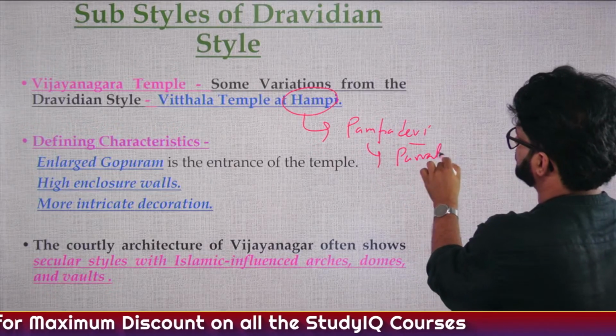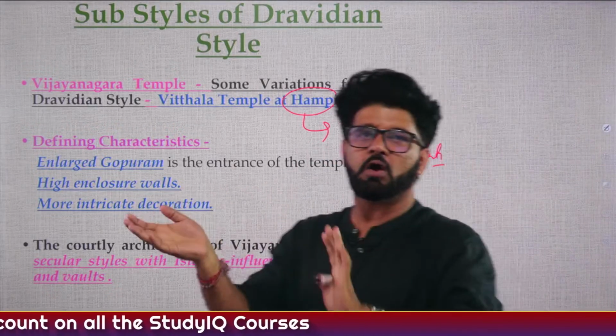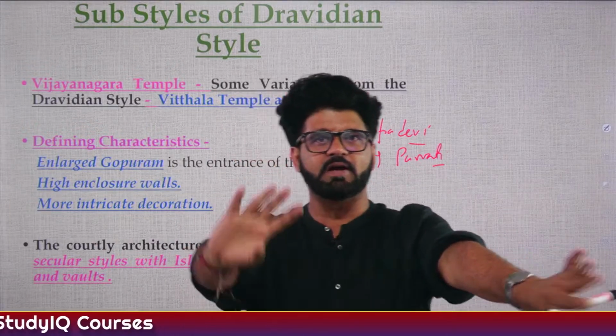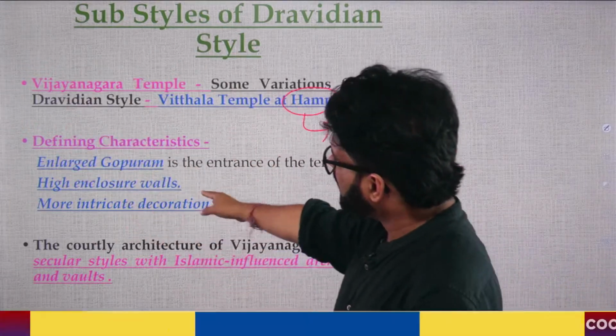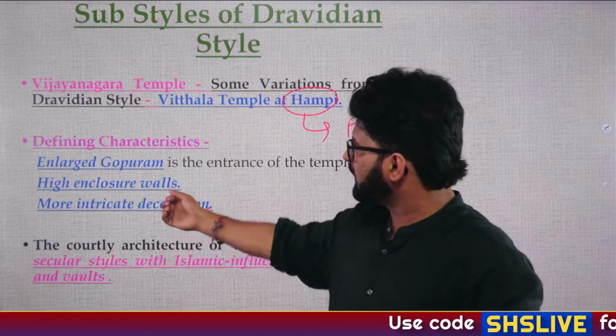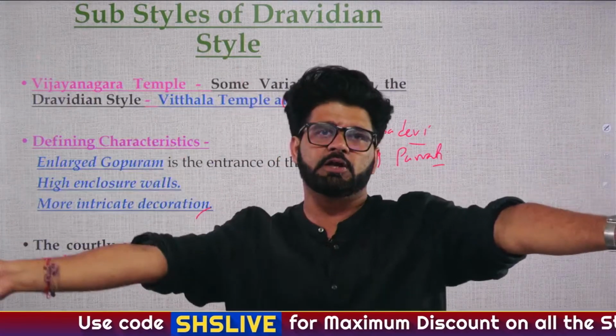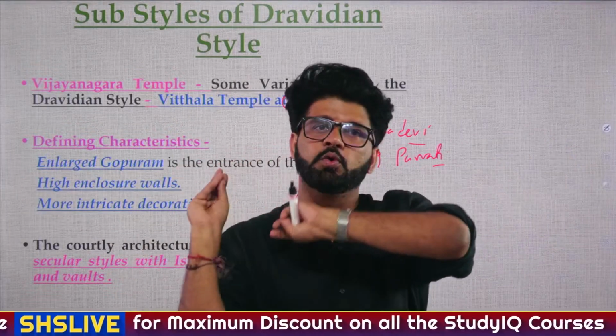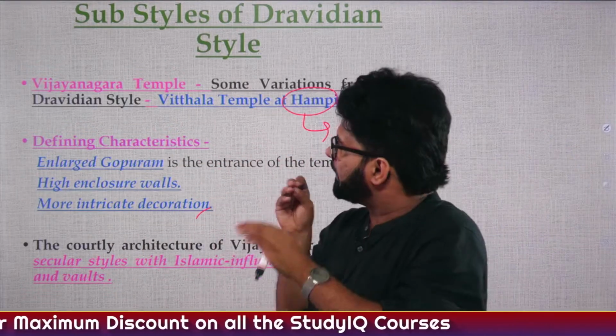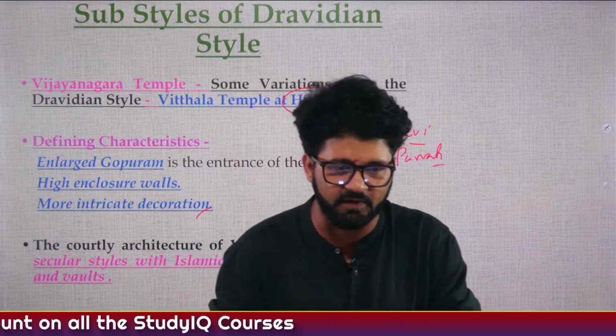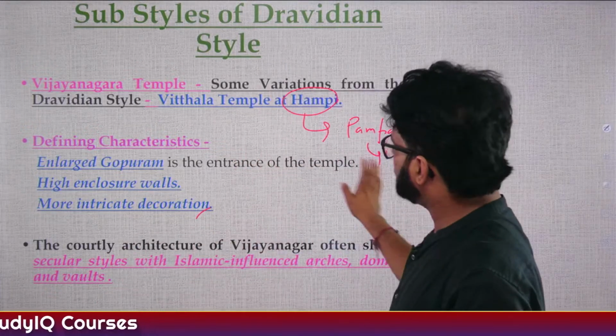Goddess Parvati. That also shows how initially the Vijayanagar rulers were Shaivites, later on they became Vaishnavites. In large Gopurams, high enclosure walls, more intricate decoration. This Gopuram thing will be done by Pandyas also, later Pandyas, even though they will make a very beautiful temple called Meenakshi Amman temple, but they will keep on adding these gopurams and gateways. Okay, I just discussed Pampa Devi is Parvati.